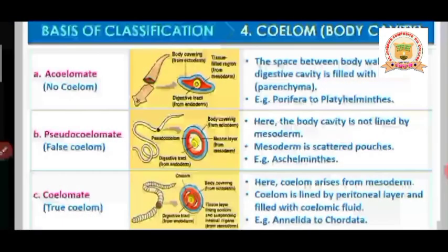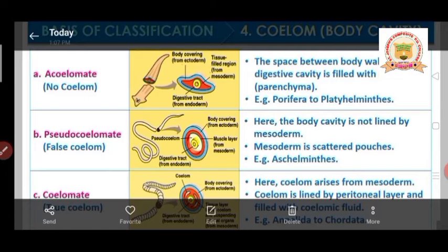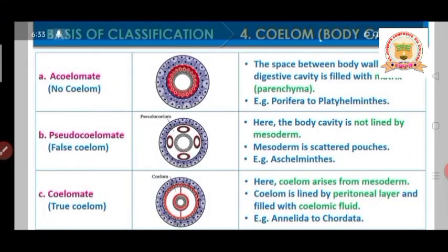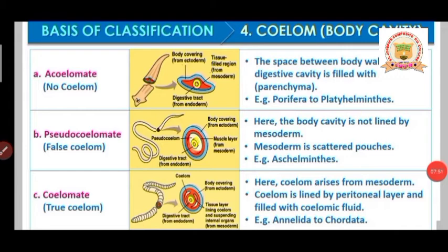Next, in the picture the first example given is planaria. Students, you can observe here the example of an acoelomate, Platyhelminthes, in the diagram where no body cavity is there.